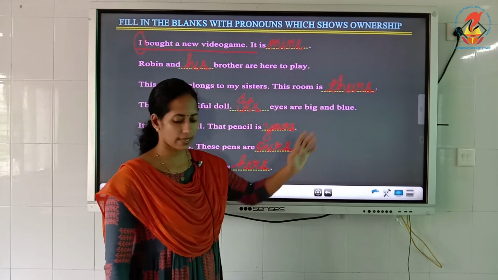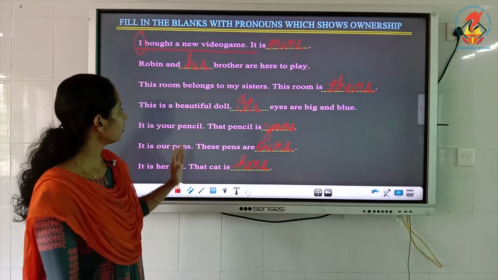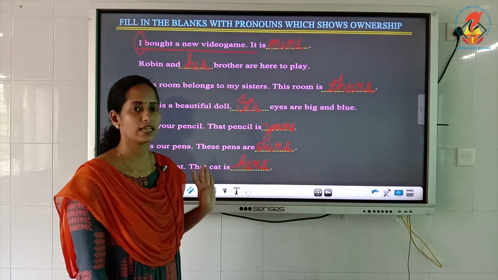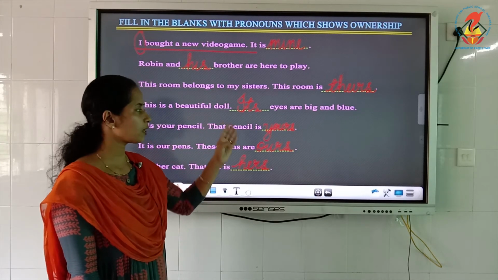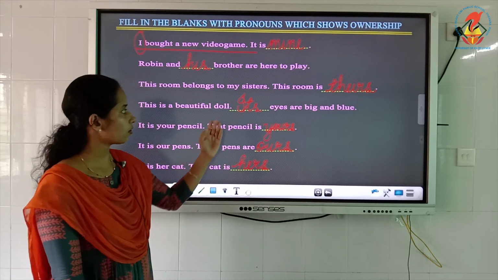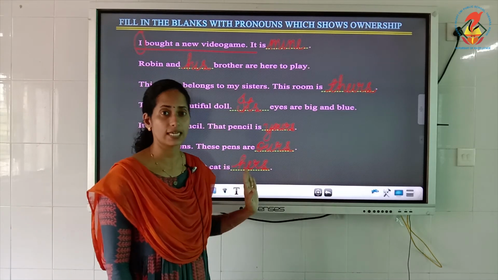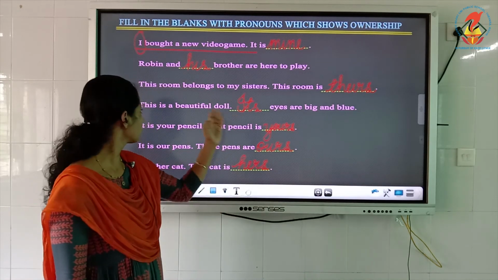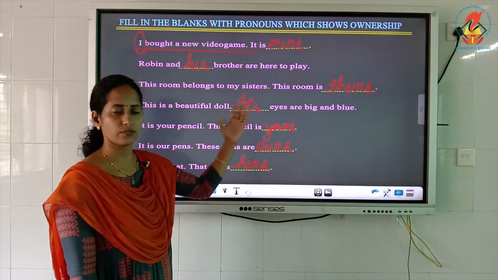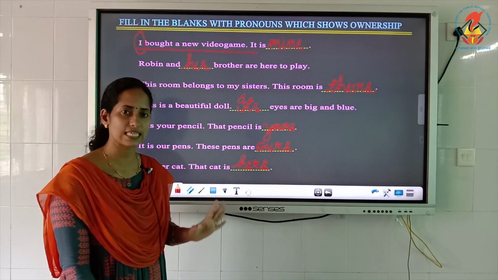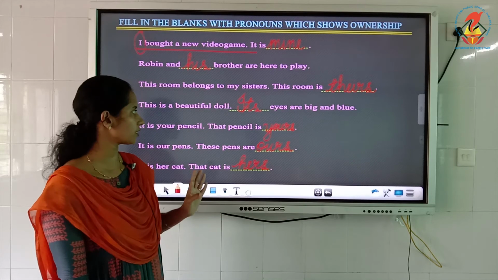Its eyes are big and blue. So here also it doesn't change. It's. In the pronouns which show belonging we are using its, and which shows ownership also remains the same. Its. So if you are talking about a thing, you use its, which shows ownership and belonging, and it remains the same. It does not change.